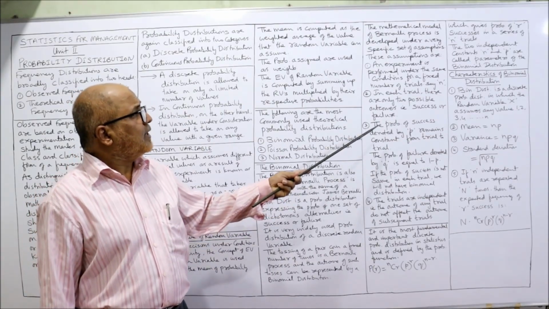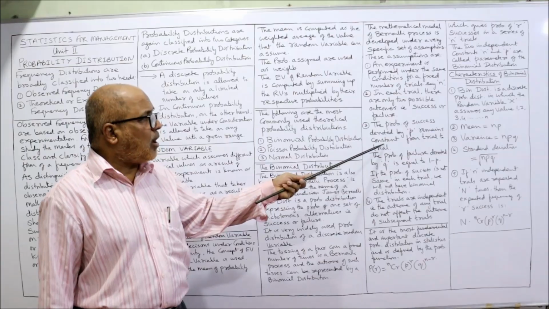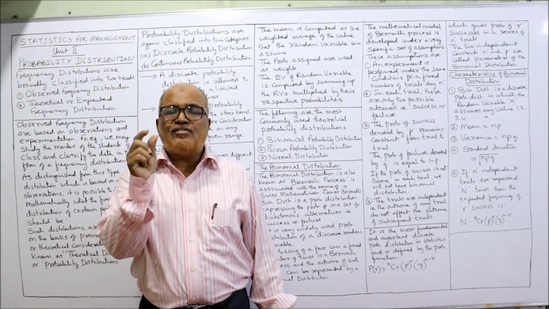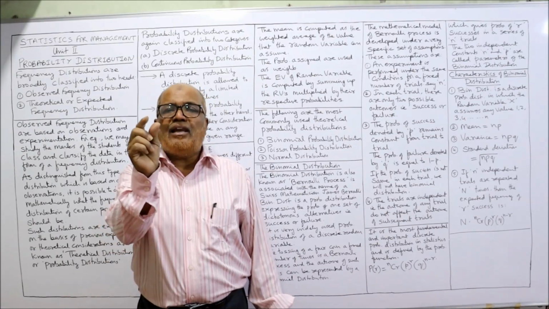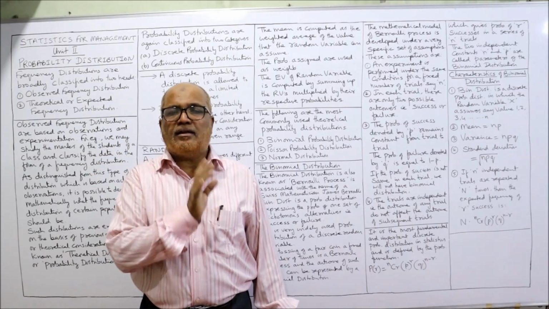Third, the probability of success, denoted by small p, remains constant from trial to trial. The probability of success will be denoted by small p, and the value of small p should remain constant from one trial to another trial.